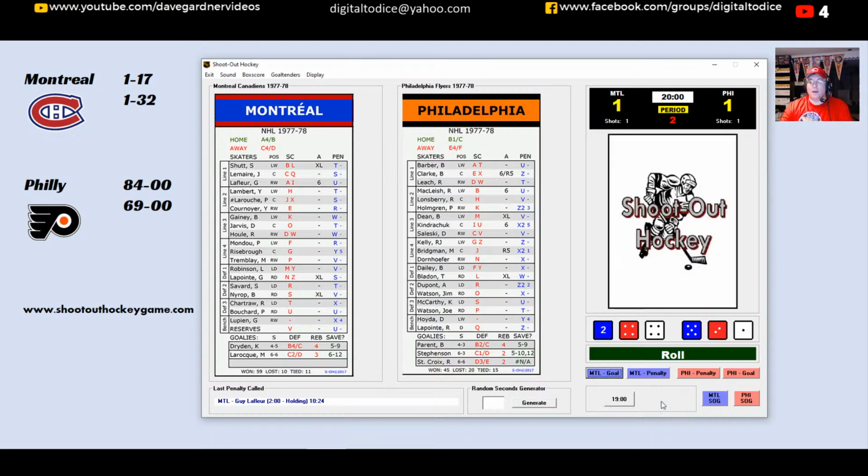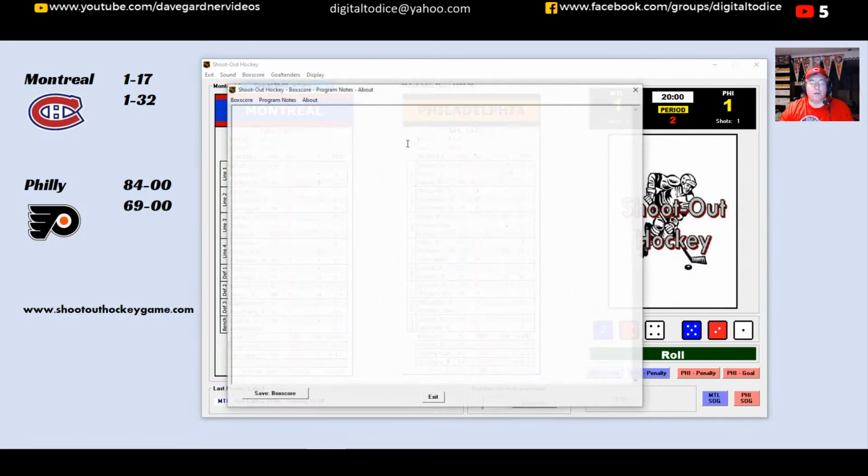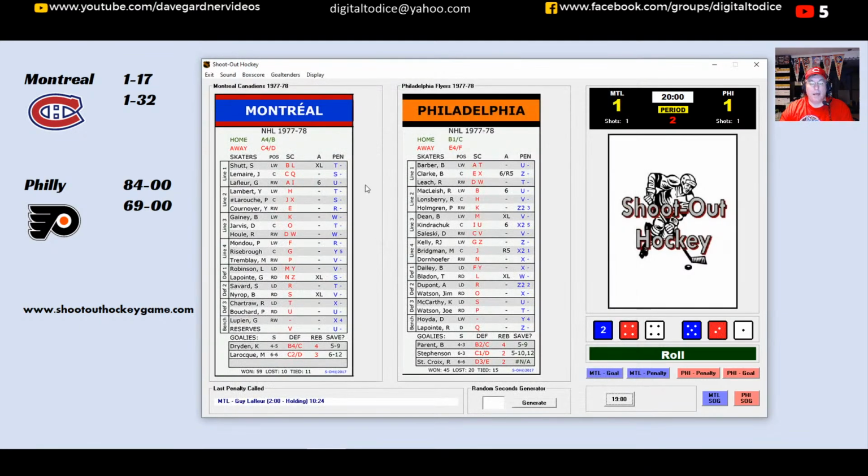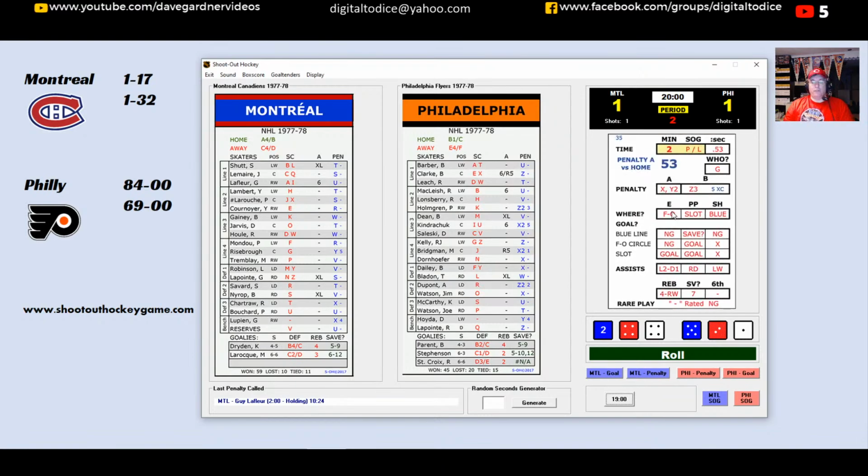So the score after one, Canadiens one and the Flyers one. The Flyers need this one to stay alive in the series. And you can see the goals, Mario Tremblay on the power play and Gary Dornhofer on the power play as well. So let's start the second period here from the Spectrum in Philadelphia. Montreal looking for the 4-game sweep here in Game 4, and they will advance to the finals and probably take on the Islanders, who have a 3-1 lead over Boston as they head back to Boston for Game 5.